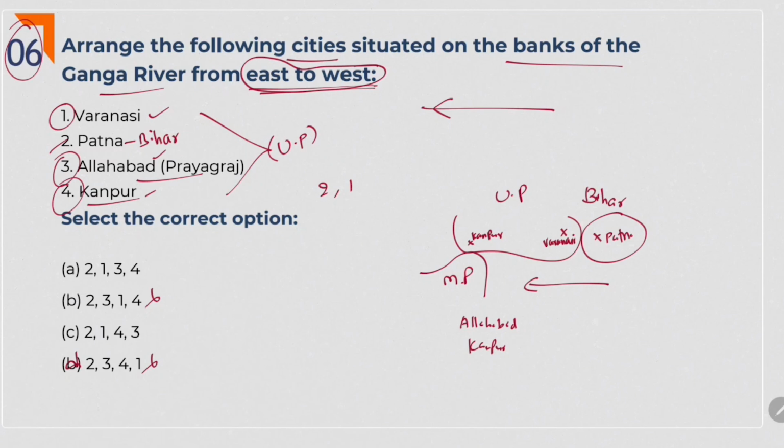Now we are left with Allahabad. With this knowledge, we can take a calculated risk and mark the answer as 2, 1, 3, 4 because Kanpur is at the utmost west. Allahabad is here. Actually, the answer is also 2, 1, 3, 4. For the exam's sake also, you can't remember the location of each and every major city. You have to arrive at the answer by taking wild guesses like this.